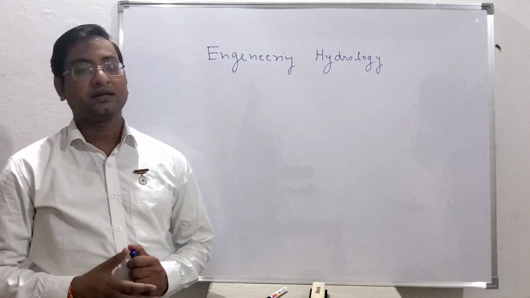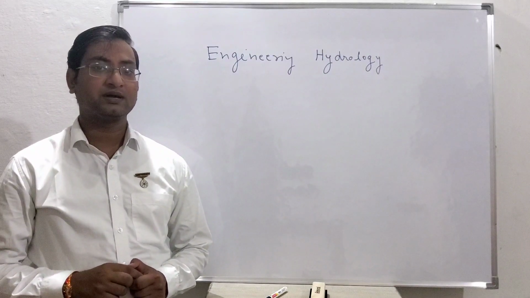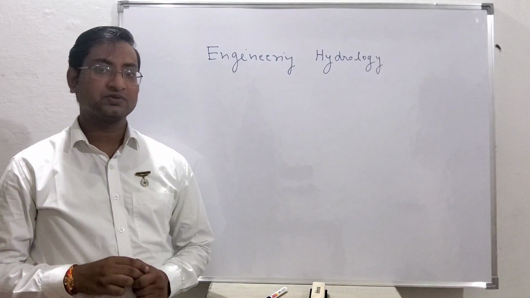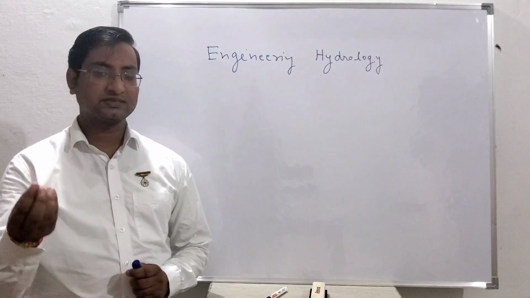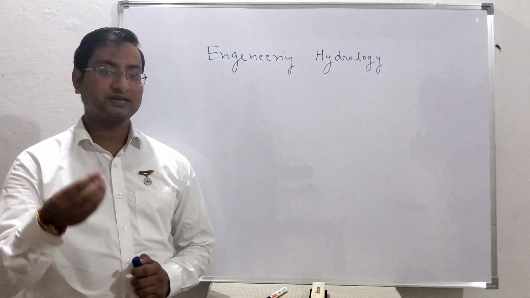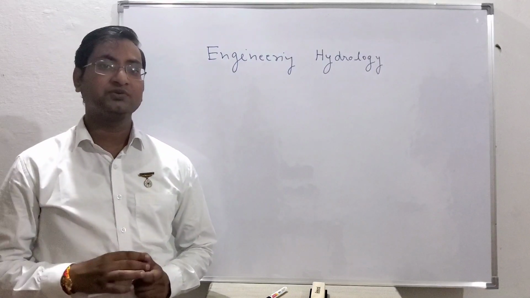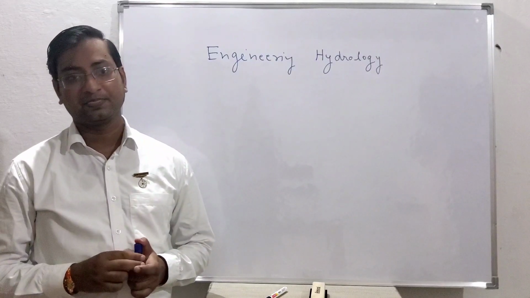In your final year, you will also study one course related to hydraulic design of water resources structures. The name of the subject may be anything like water resources engineering or hydraulic design of structures, so that you will study in final year. So in total, you study 4 subjects related to water resources engineering.